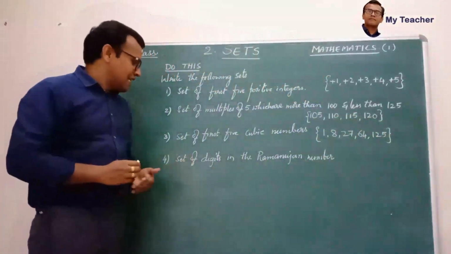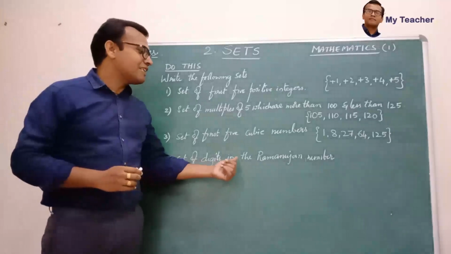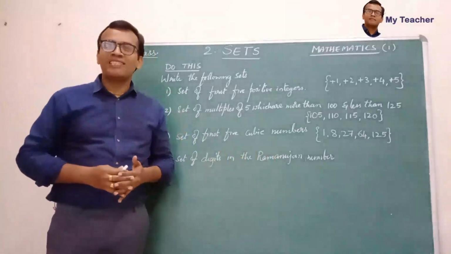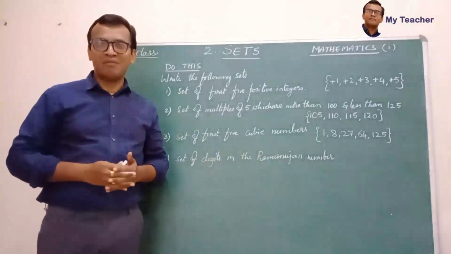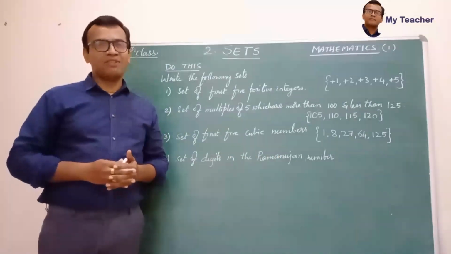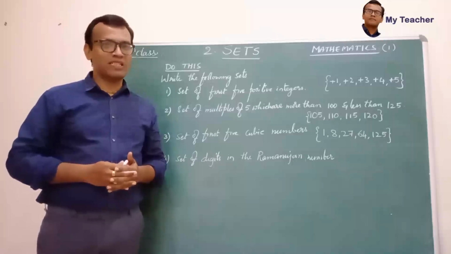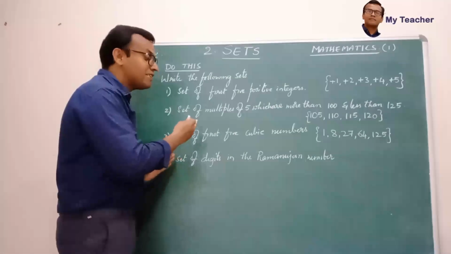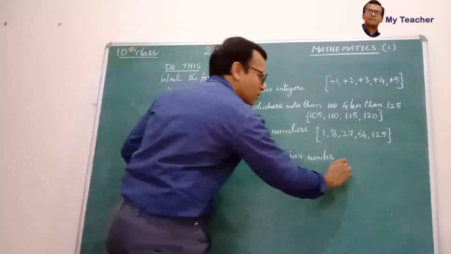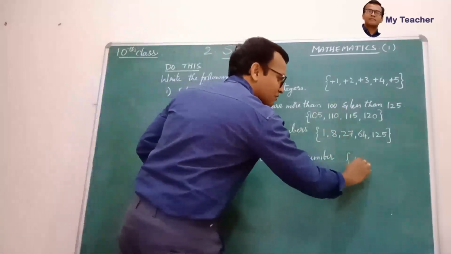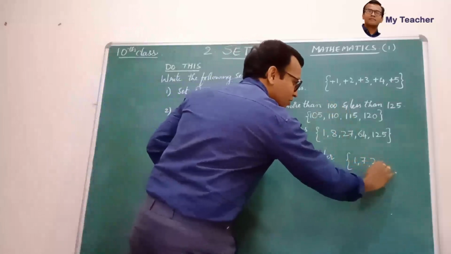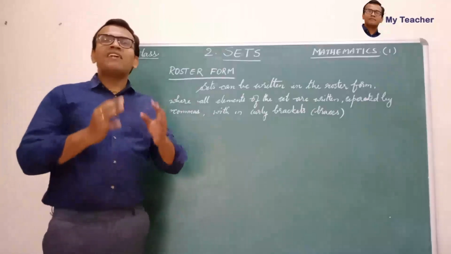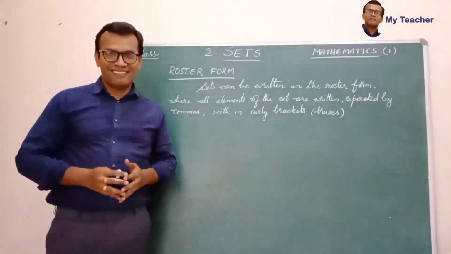Now the last one, set of digits in the Ramanujan number. So children, we know the famous Ramanujan number. It is 1729. Let me write. And we have to write the set of digits in that number. So how can we write it like this? Set of 1729. So we have learned to write the sets.